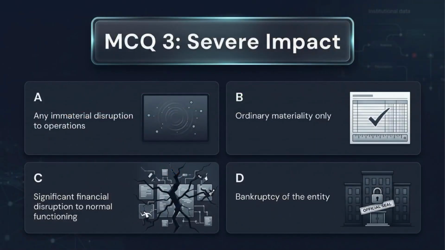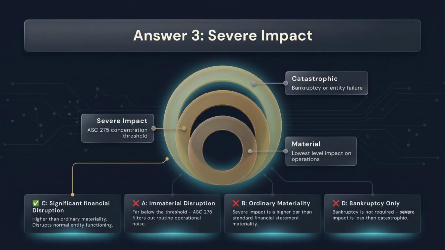For MCQ3, focus on severe impact. This is higher than ordinary materiality, but it does not require bankruptcy. The standard is looking for a significant financial disruption to the entity's normal functioning. So avoid two extreme mistakes: treating every small disruption as severe or waiting until the entity is near collapse. The correct answer is C, significant financial disruption to normal functioning.